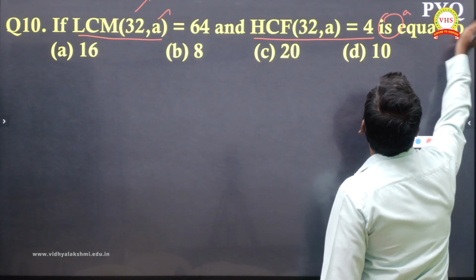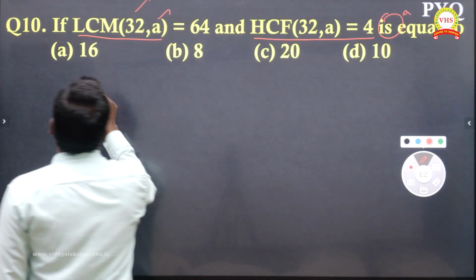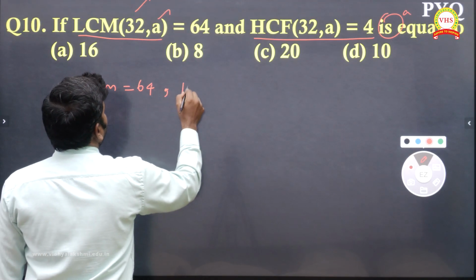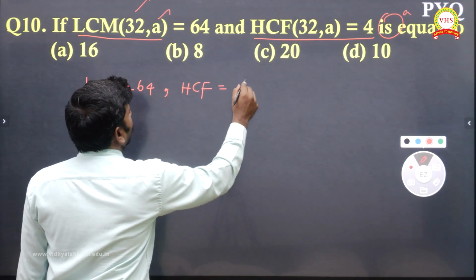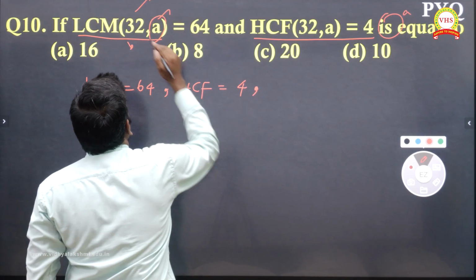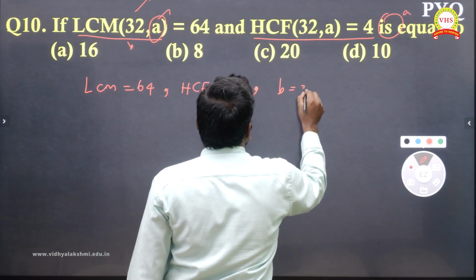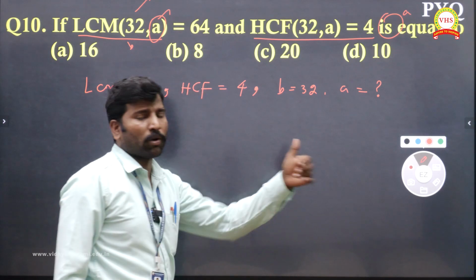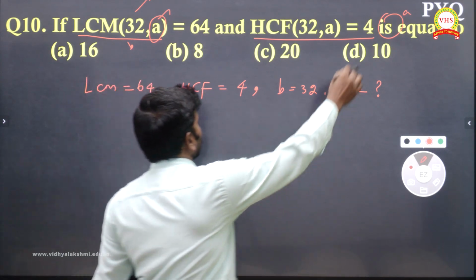A is equal to what? Right, fine. LCM is given 64 and HCF is given 4. So one number, this is A mentioned, so this will take B. B value they mentioned 32, then A equal to what? That is the question. Here A is missing.